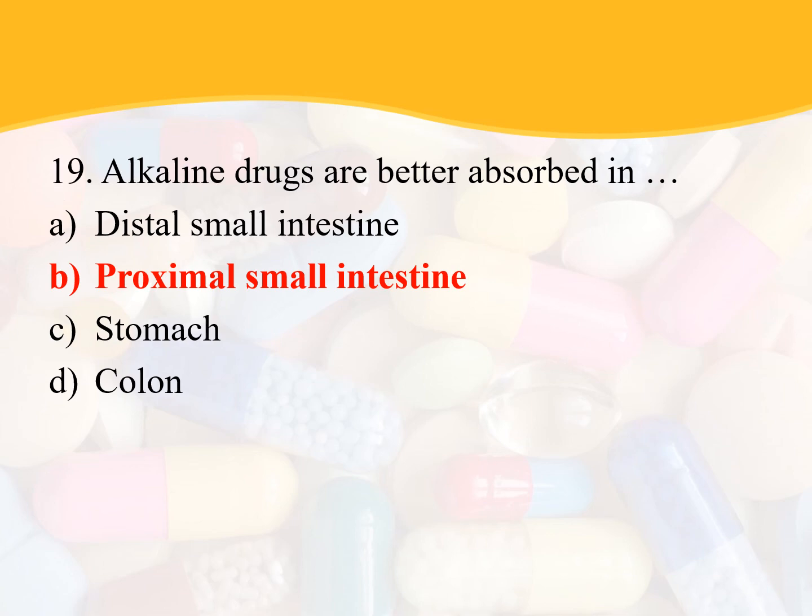Alkaline drugs are better absorbed in the proximal part of the small intestine. Acidic drugs are better absorbed in stomach, whereas alkaline drugs are better absorbed in intestine, and especially alkaline drugs are better absorbed in the proximal part of the small intestine. So the option is B, proximal small intestine.